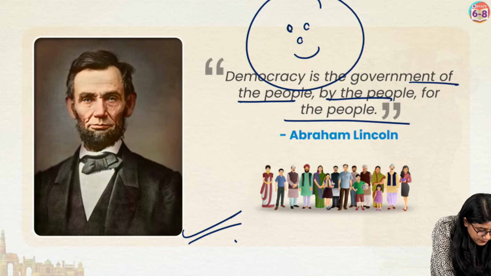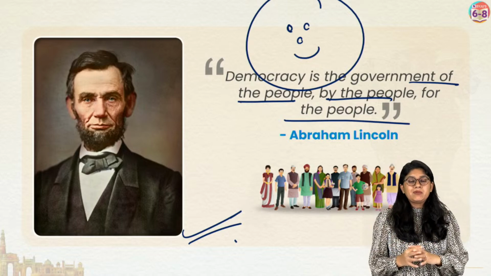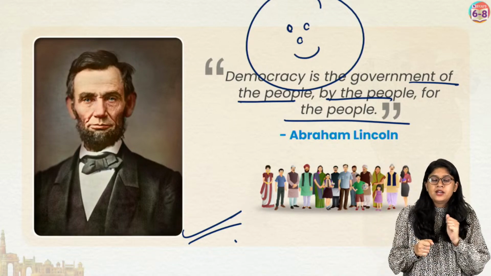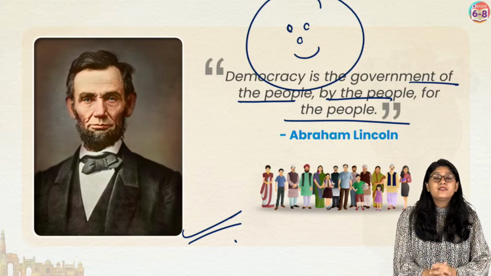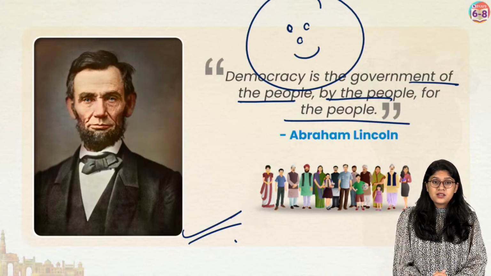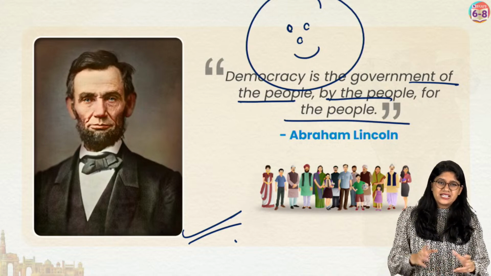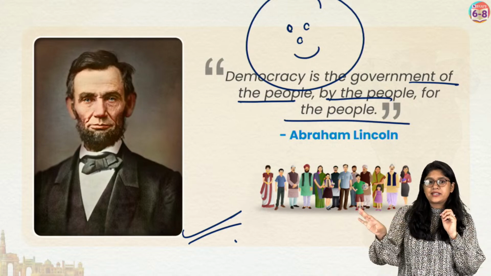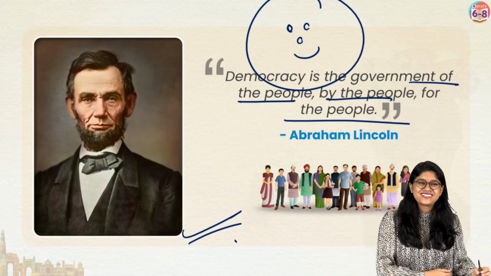Ma'am, if 50% of the people vote for one party and 50% for another, then what would happen? Eventually, what will happen? The people will try to have a meeting. They would request anyone from the other party who wants to come and join us. If that's the case, sometimes what happens? They will form a combined government. They will then segregate the work. So you will take this part, I'll take this part, and we will have the other things. Everyone, are we clear? Good.